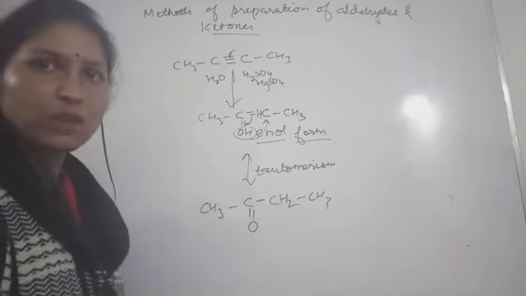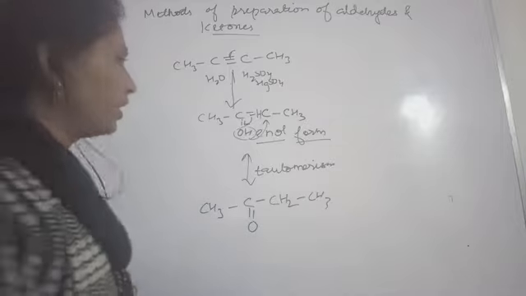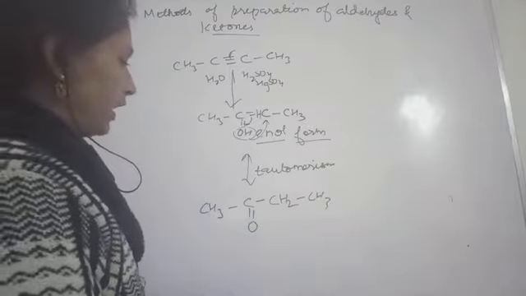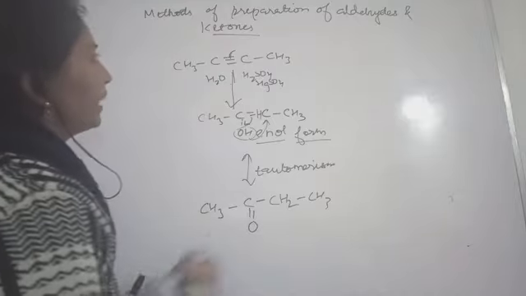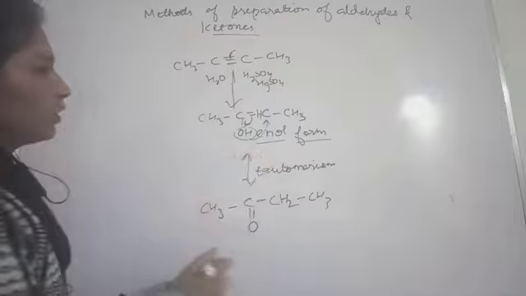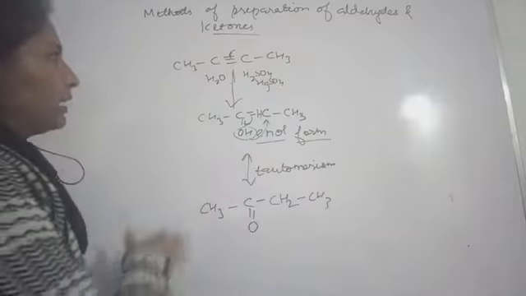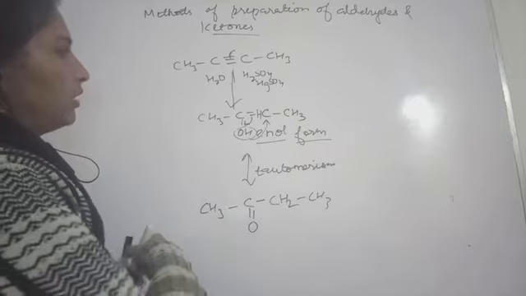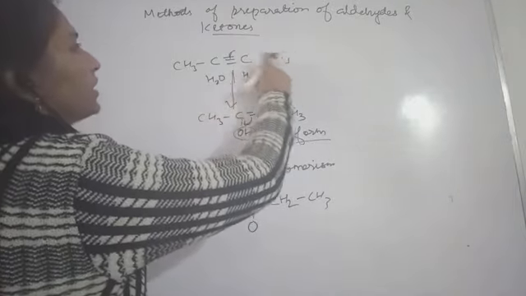This hydration will also result in the formation of aldehydes and ketones. In here you got ketone, and earlier the second example which I showed you, that also if you want you can make the amendment.